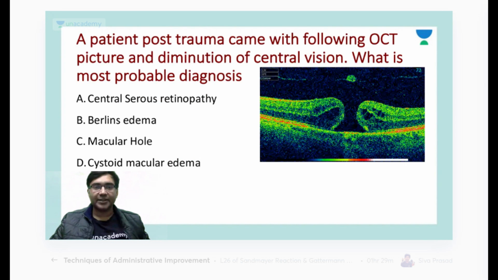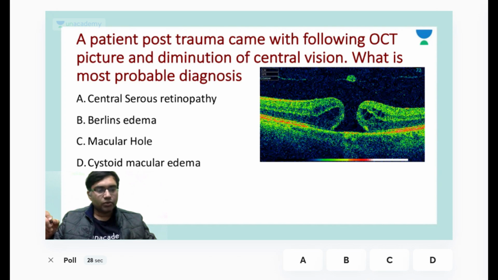My first question for you is, a patient post-trauma came with the following OCT picture and there is a diminution of central vision. What is your most probable diagnosis? Try to answer. I would be telling you how to solve these questions also.